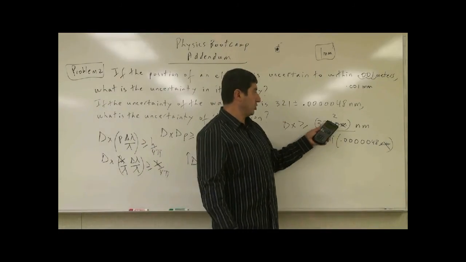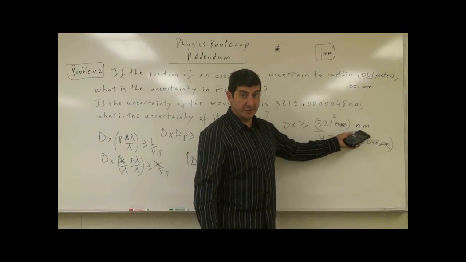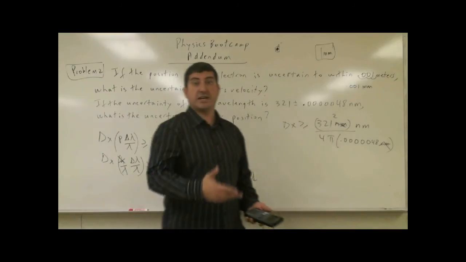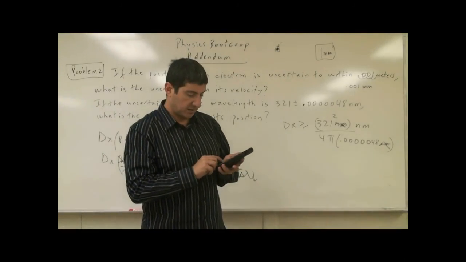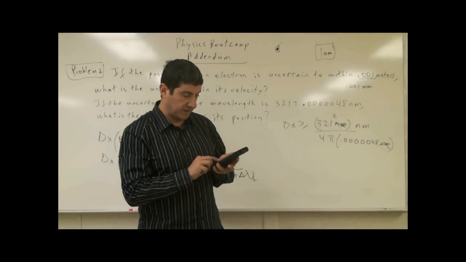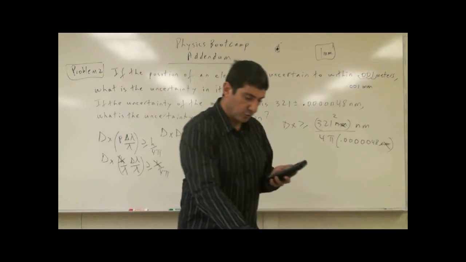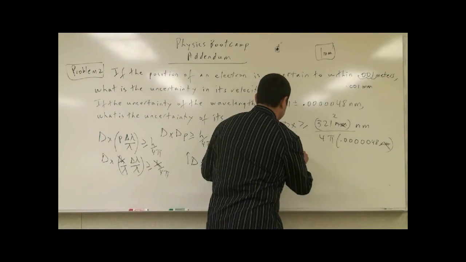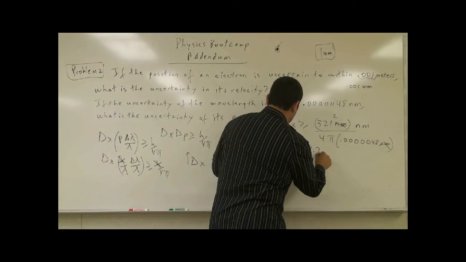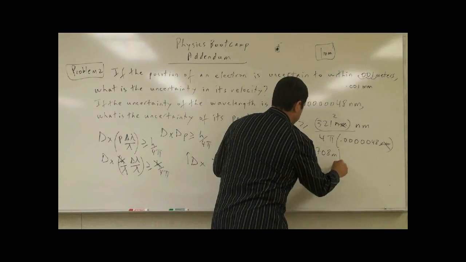Okay, so that's going to be a huge number. Then I have an extra nanometer, so I have to multiply this by 10 to the power negative 9, and I get 1.708 meters.